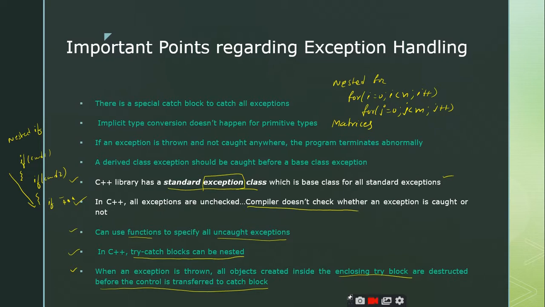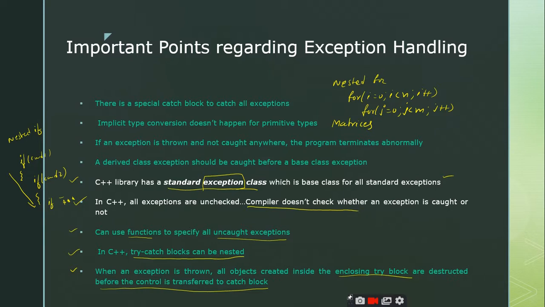The third point is that if an exception is thrown and not caught anywhere, the program will terminate abruptly, right? So when an exception is thrown, it is your responsibility to handle it using the corresponding catch block. Otherwise the program will terminate abruptly. And the fourth point is that a derived class exception should be caught before a base class exception. Very important point, so remember that.